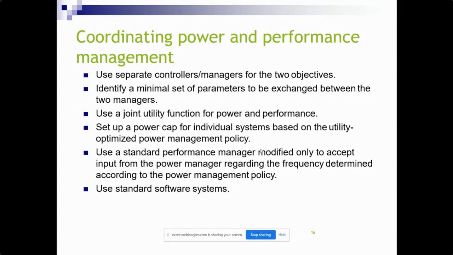So these two parameters are considered as utility functions. We can say these parameters are fitness functions, and the manager is modified to only accept input from the power manager regarding the frequency determined according to the power management policy.